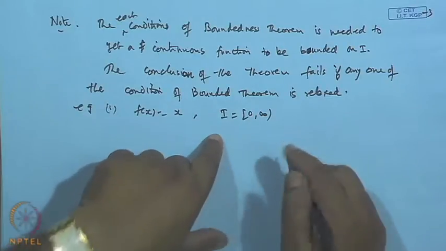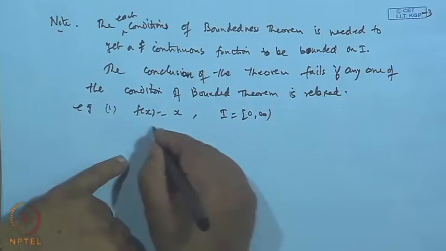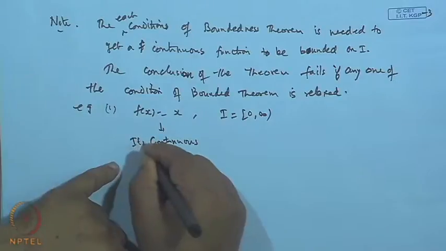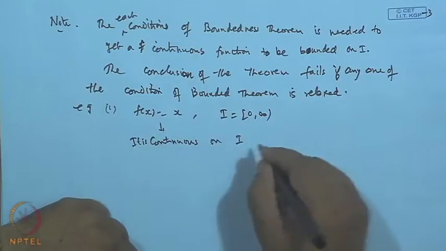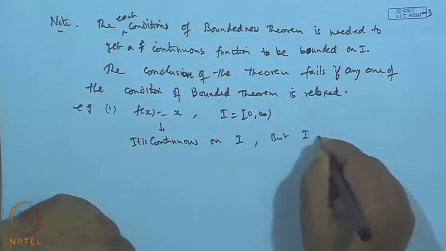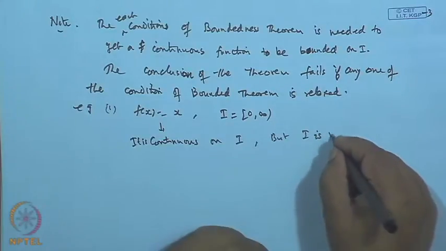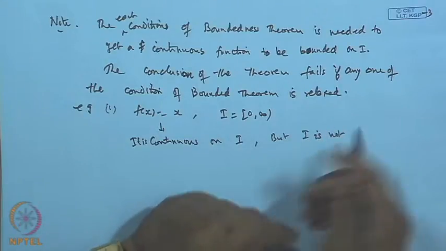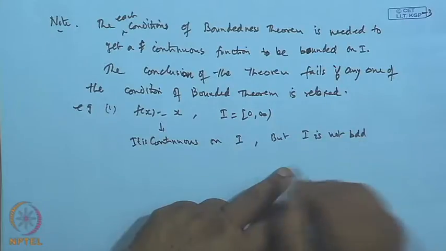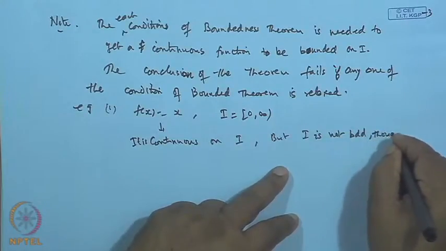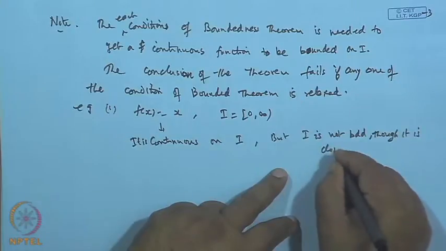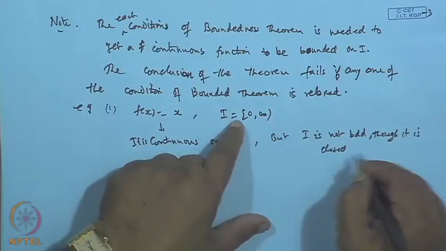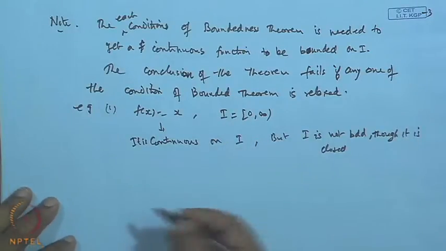This is a continuous function on this interval I, but I is not bounded. It is closed, because all the limit points are inside it, but it is unbounded. So I is a closed interval, but it is not bounded. Okay, then what happens?